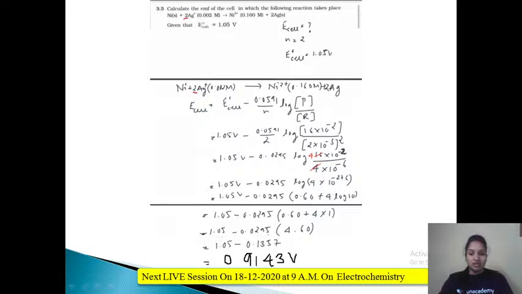Fine. Then multiply these two values, 4.60 into 0.0295. You are going to get 0.1357. Subtract these two values. Your final answer is 0.9143 volt. 0.9143 volt.